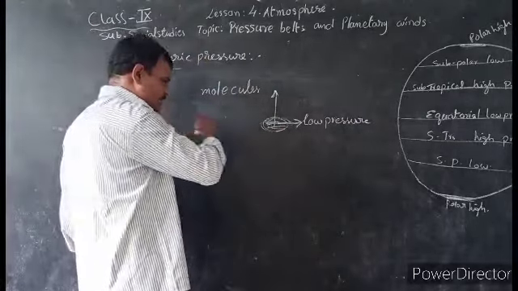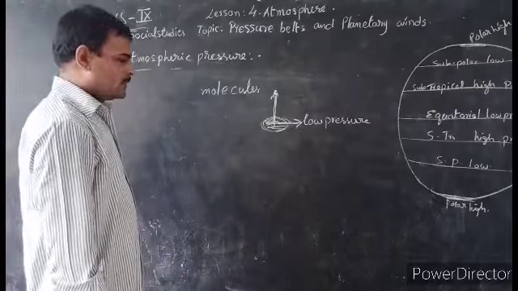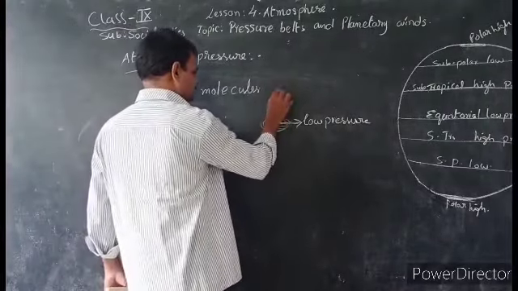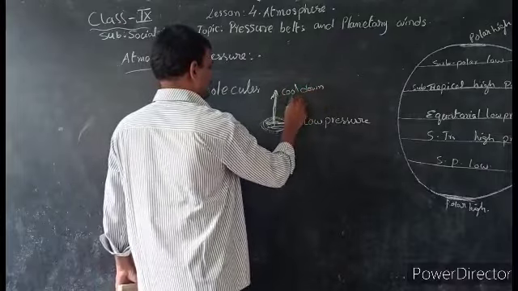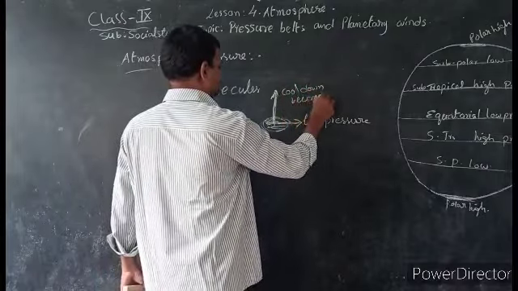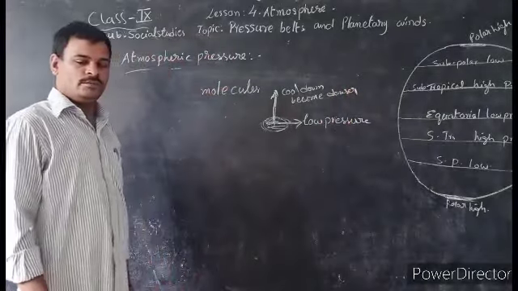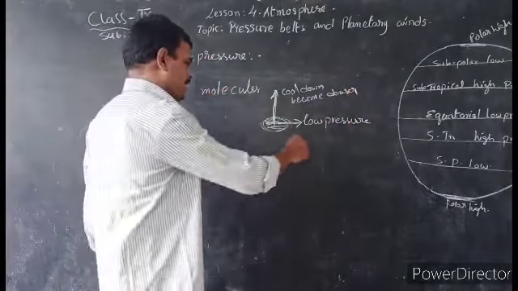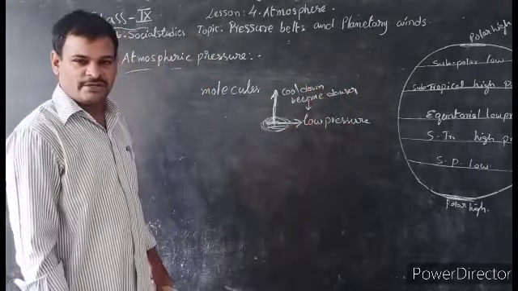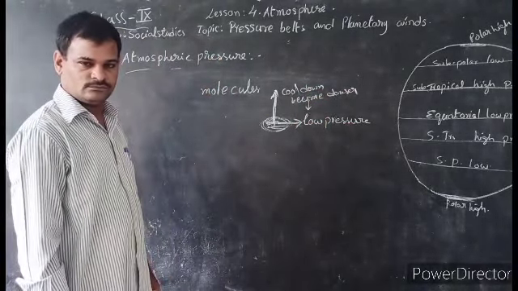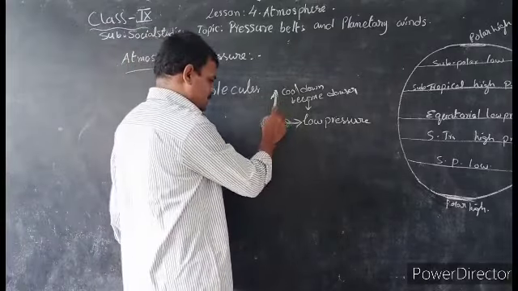Next, what happened to the risen air? Because of this rising, it cools down and becomes denser, and descends again to the Earth's surface because of Earth's gravitational force. But it does not return in the same direction.